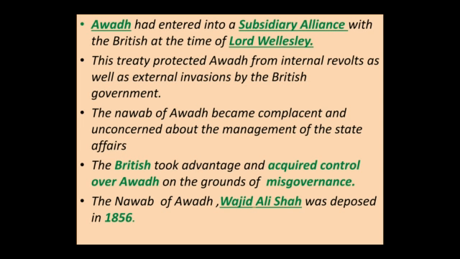This treaty protected Awadh from internal revolts as well as external invasions. The British government said, we will protect you from any internal or external invasion or any internal revolt. In exchange, you follow these terms and conditions. So this was the treaty.